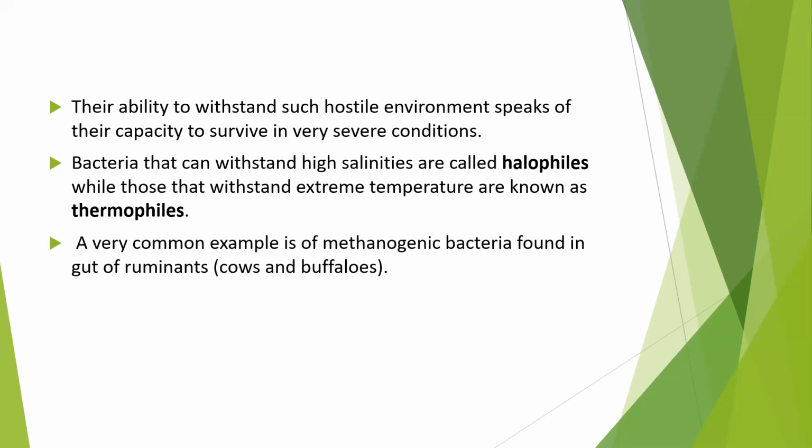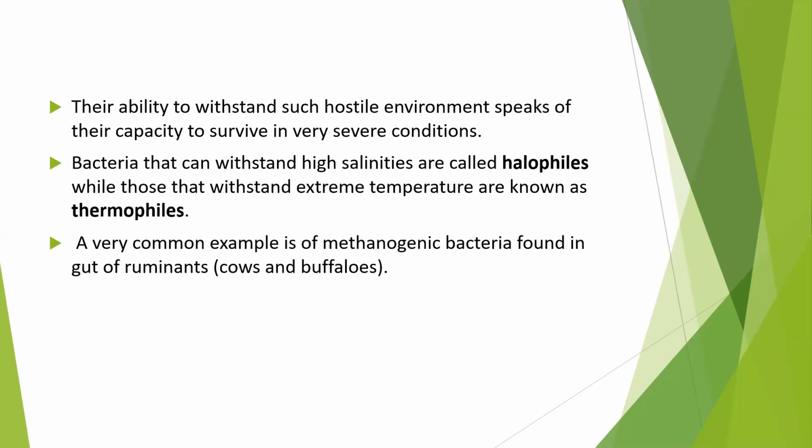A very common example is methanogenic bacteria found in the gut of ruminants. Ruminants, for example, are cows and buffaloes. Ruminants are the animals whose stomach has four compartments.